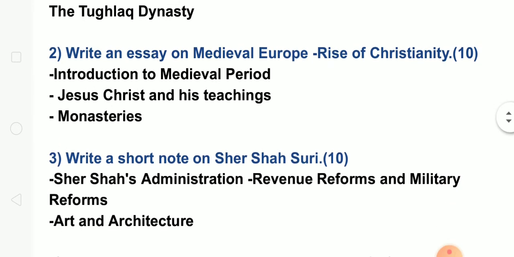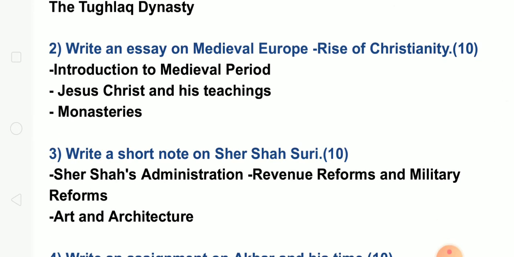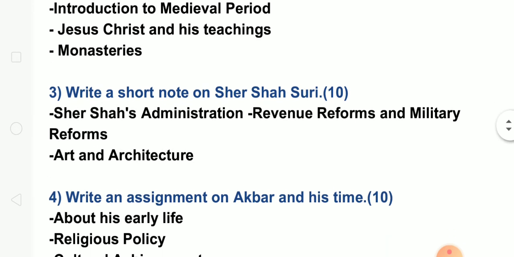Now the third question is: write a short note on Sher Shah Suri. In that you have to write about his administration, revenue reform and military reform. Write each heading and explain about it. Then art and architecture. Only that much is necessary to write in the third one. It is a short note question.